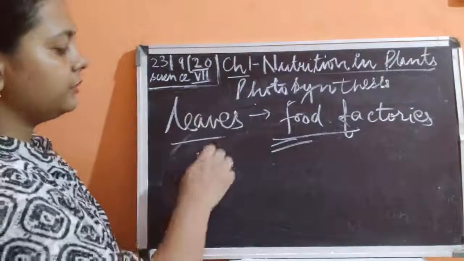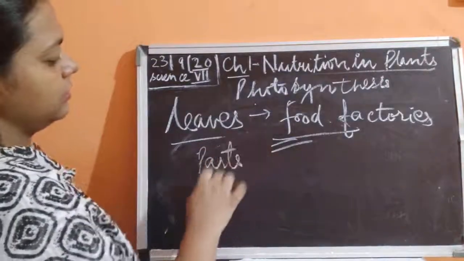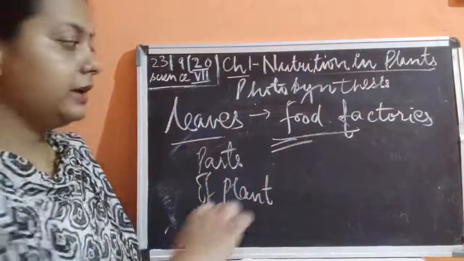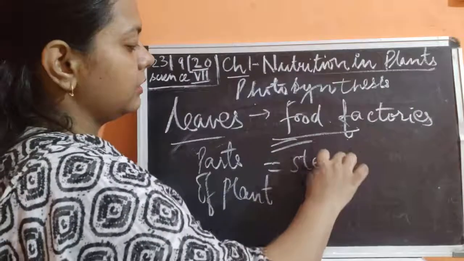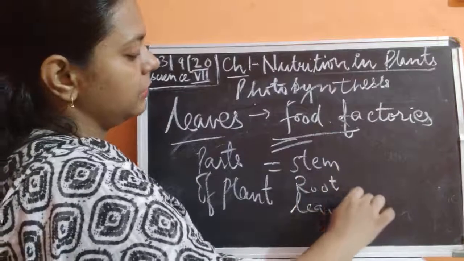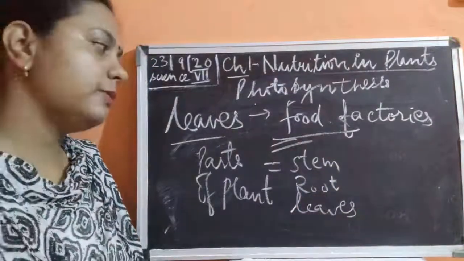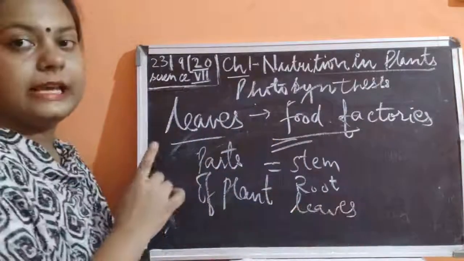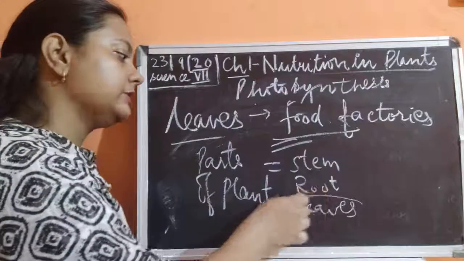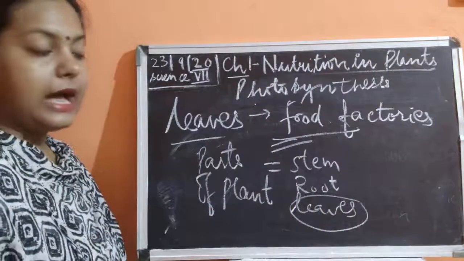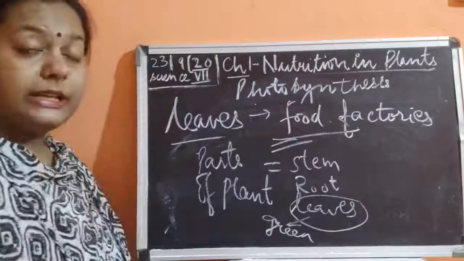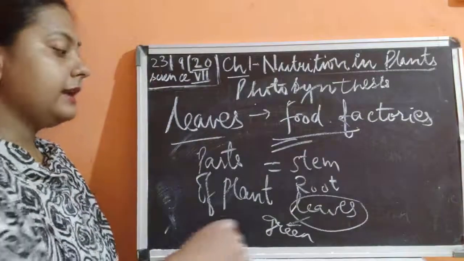If you recall the different parts of the plant, what are the different parts of the plant? The different parts of the plant could be the stem, the roots, leaf, okay, flowers, fruits, so many are there. So if I ask what is the maximum number of parts present in the plant, what would be your answer? The answer would be leaves, and it is green in color. Second thing, it is green in color. So leaves are present in large number, and it is also green in color.